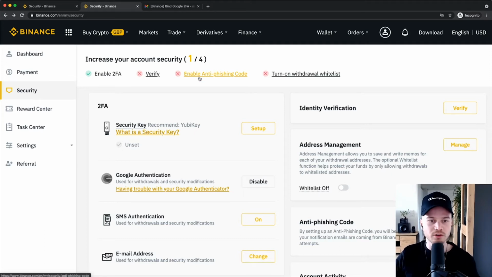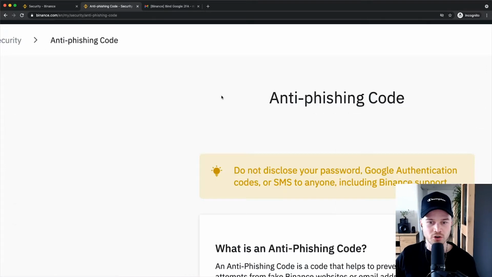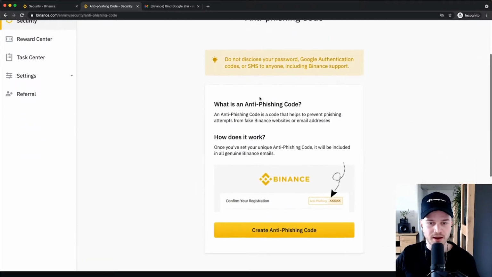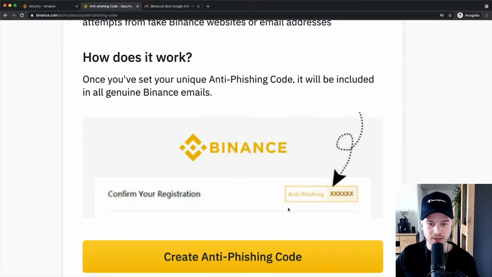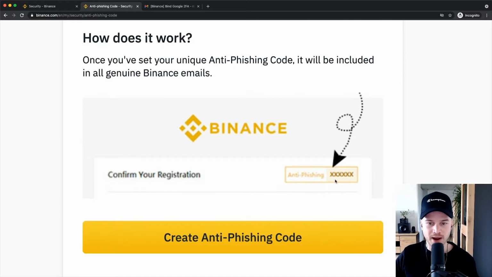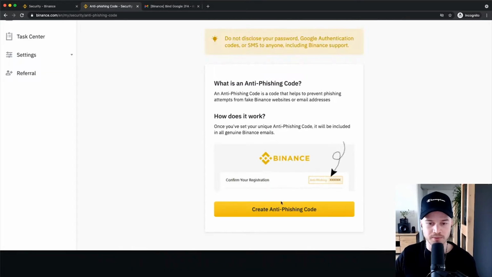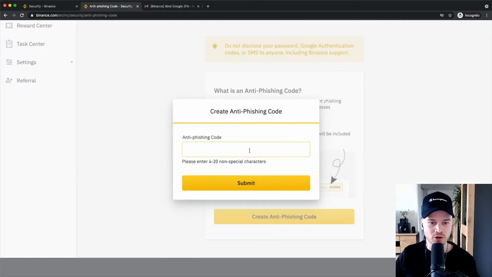So what we're going to do is just click on enable anti-phishing code here. And then as you can see, this will be what it looks like. So whenever you get an email from Binance, you're going to see your code displayed right here. And whenever you see that code, then you can be sure that this email is actually from Binance and it's not somebody trying to steal your information. So we're going to click on create anti-phishing code here.